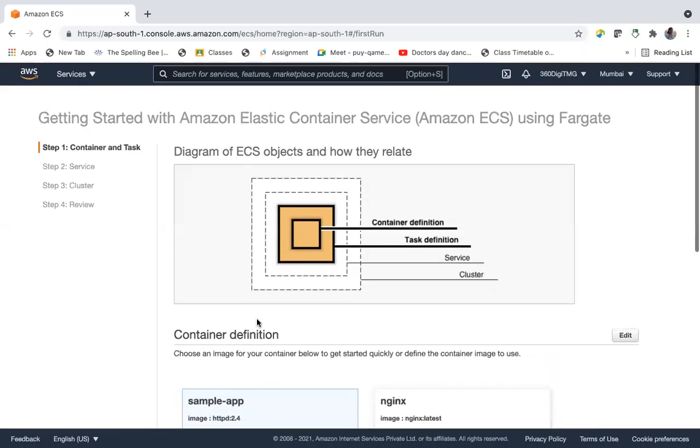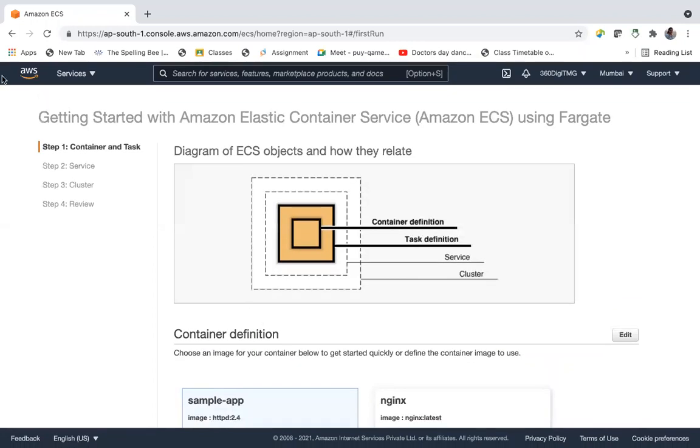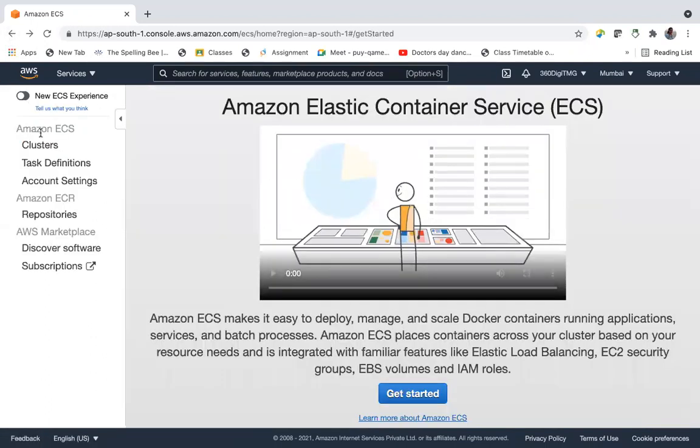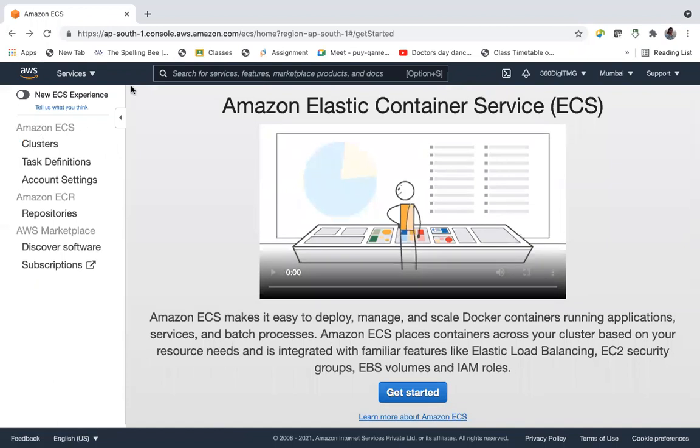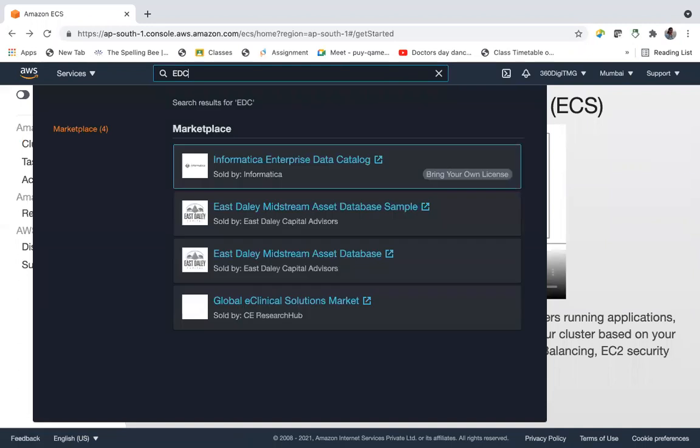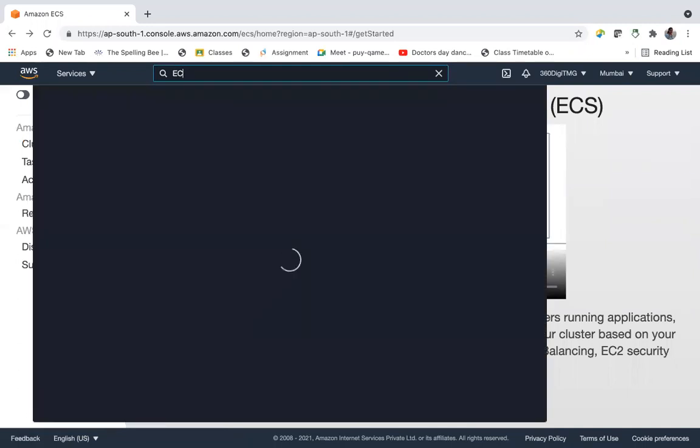Before creating the sample app, we will understand ECR, Elastic Container Registry. Let me go back. ECR. So now we know what container definition is.